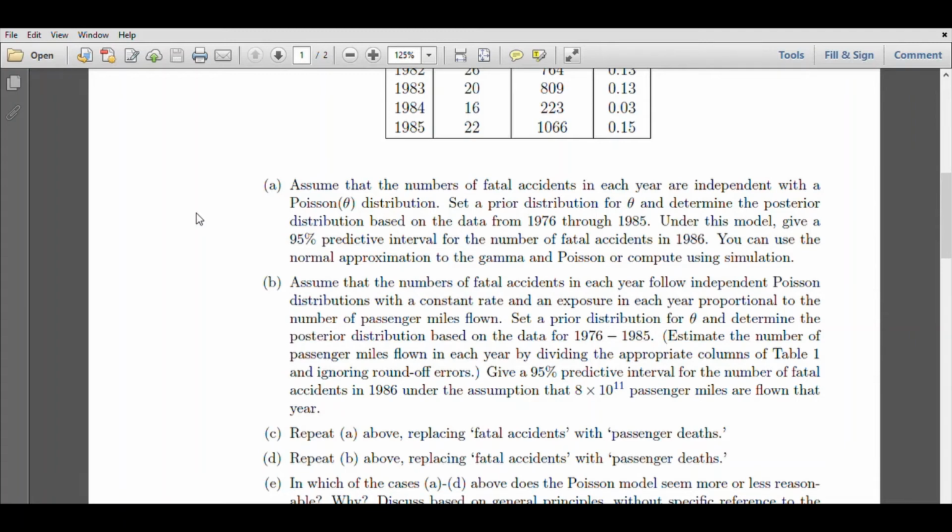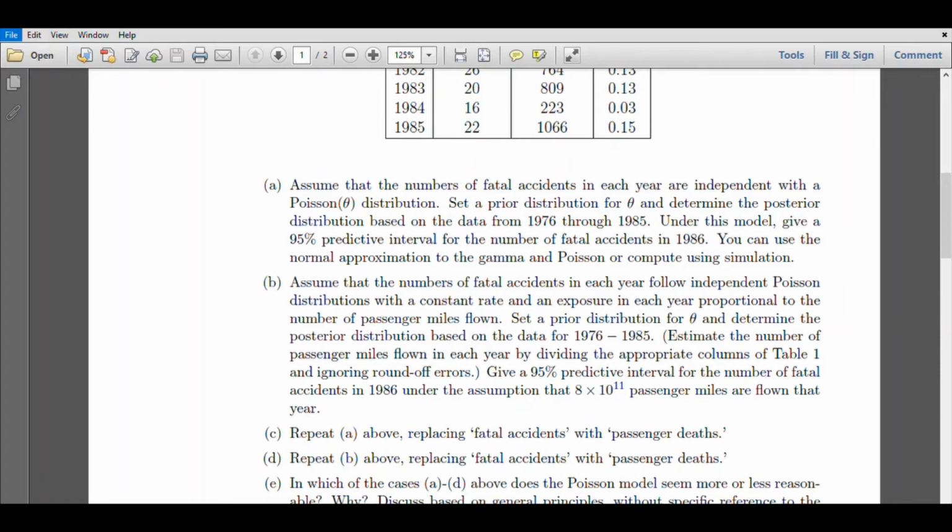So xi is as if it is following a Poisson distribution with mean proportional to these two things. Suppose ui is the passenger miles flown in the ith year, and delta is the constant accident rate. Then xi will have a Poisson distribution with mean ui times delta. This is what they mean.